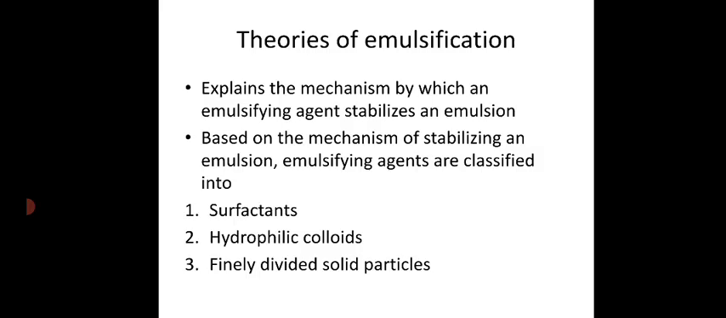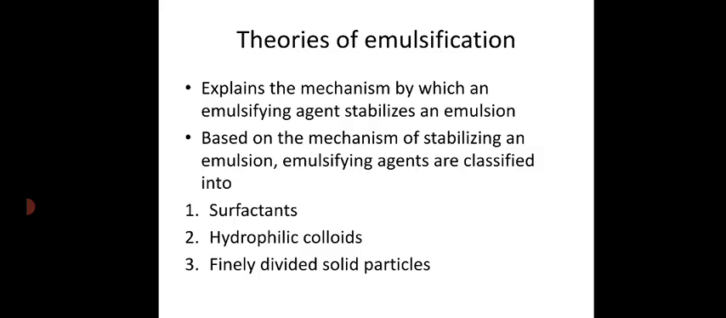And non-ionic surfactants are surfactants which have no charges, for example Tweens, Spans, etc. Tweens means polysorbates, Spans means sorbitan esters. And ampholytic surfactants form zwitterions; they will form positive as well as negative charge depending upon the pH, for example lecithin. And second one, hydrophilic colloids.